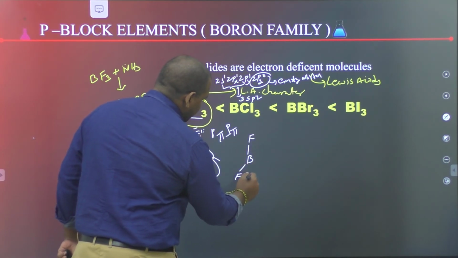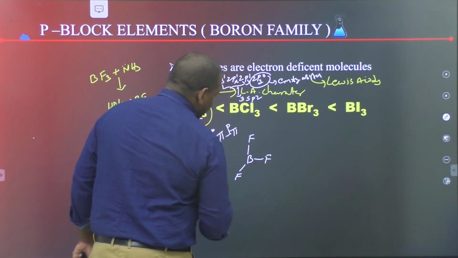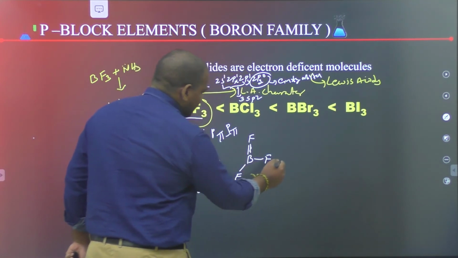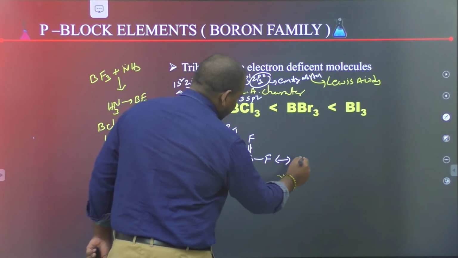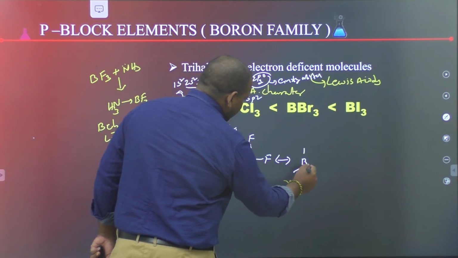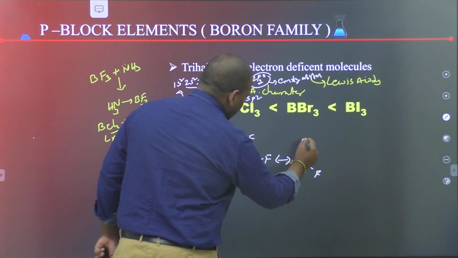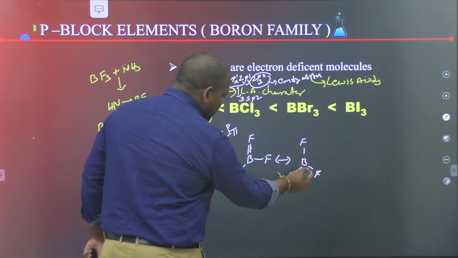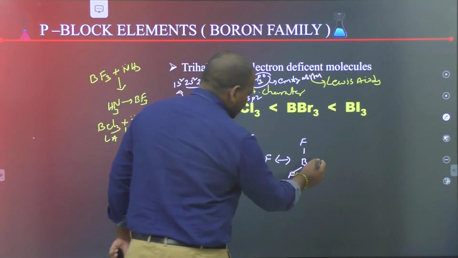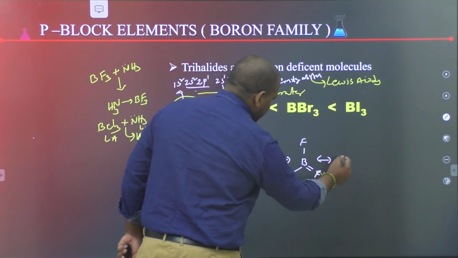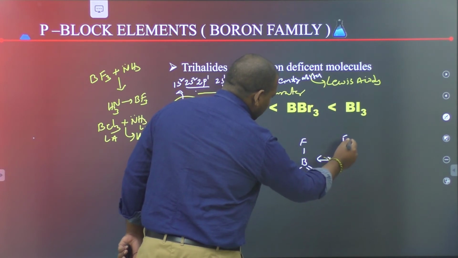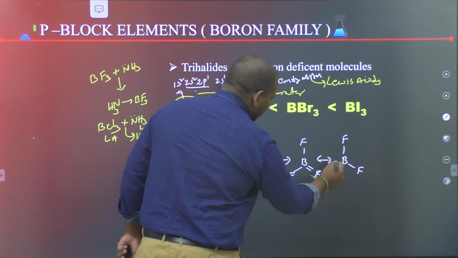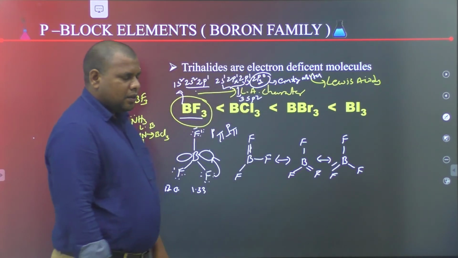This fluorine is forming back bonding. Similarly, this fluorine can also form back bonding.